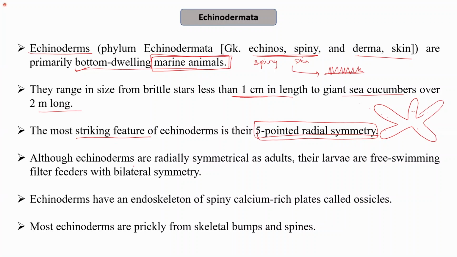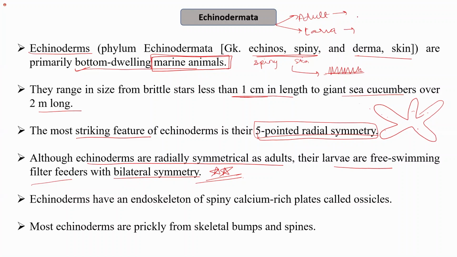One very important thing that we need to remember here is that echinoderms are radially symmetrical as adults, but their larvae are free swimming filter feeders with bilateral symmetry. So there is a difference here. If I talk about the symmetry in echinoderms, in the adult stage it is different, and in the larval stage the symmetry is different.